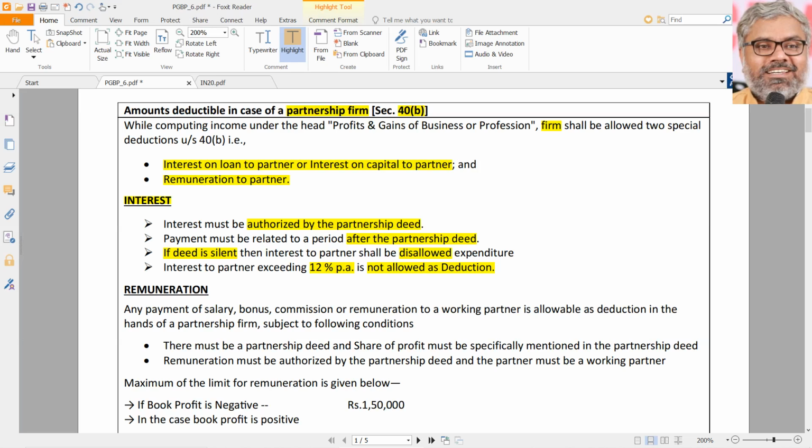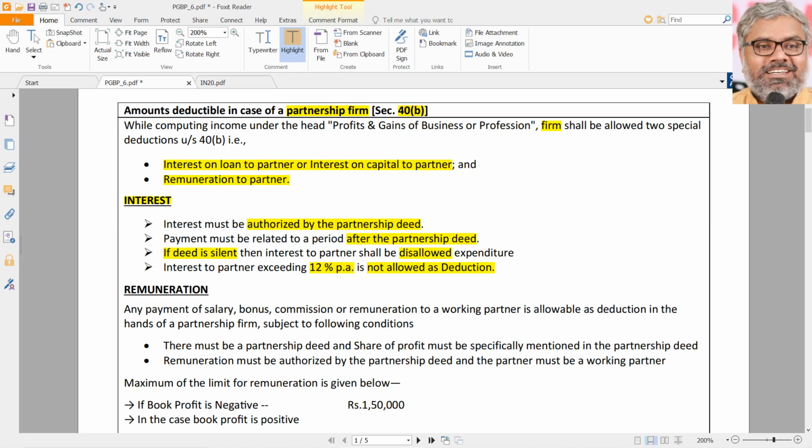Is the Income Tax Act telling the partnership firms to give 12% interest to the partners? No, that is a wrong observation and interpretation. Always we have to be careful in that. We are not telling anything about what they have to do. It is only the limit that we are prescribing.